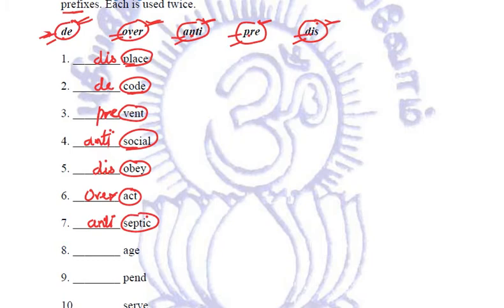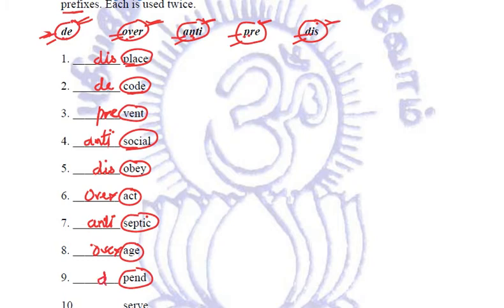Age. Deage, overage, antiage, preage, disage. They are very simple, if you just relate them. Pend. Depend, overpend, antipend, prepend, dispend.